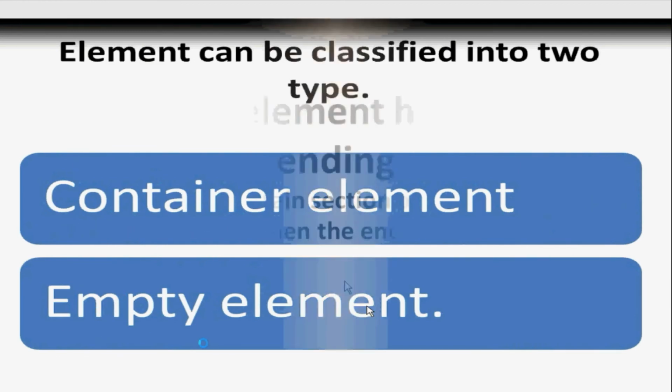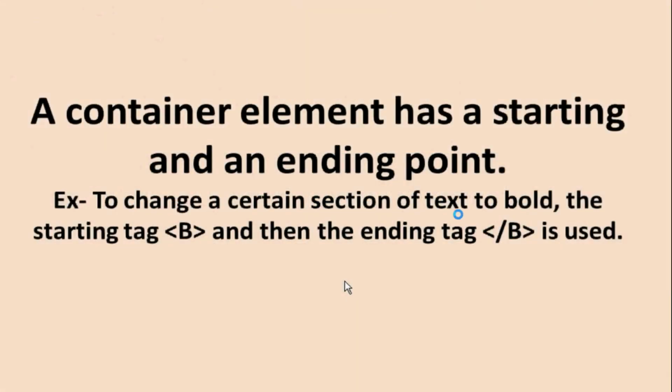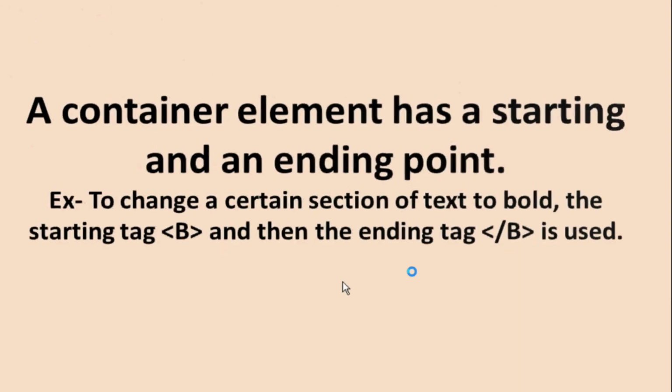Container elements contain an opening tag as well as an ending tag. It has both a starting point and an ending point. Like this B tag that is used to bold the text has the opening, and this one the ending, so it is the container tag.